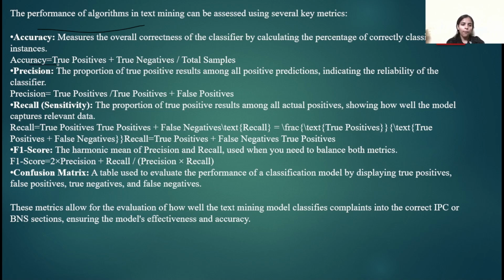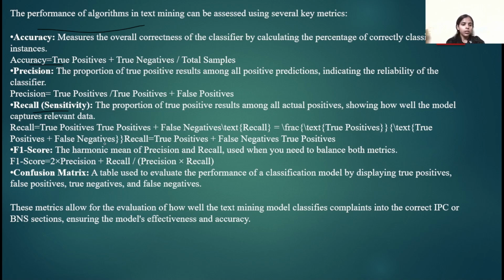samples. Now, this is the formula for accuracy: true positives plus true negatives divided by total samples. Here, precision. We can say that it is the proportion of true positive results among all positive predictions, which indicates the reliability of the classifier. It is the true positives divided by the sum of true positives and false positives. Now, third is recall. Recall is the proportion of true positive results among all actual positives, showing how well the model captures relevant data. It is the true positives divided by the sum of true positives and false negatives.